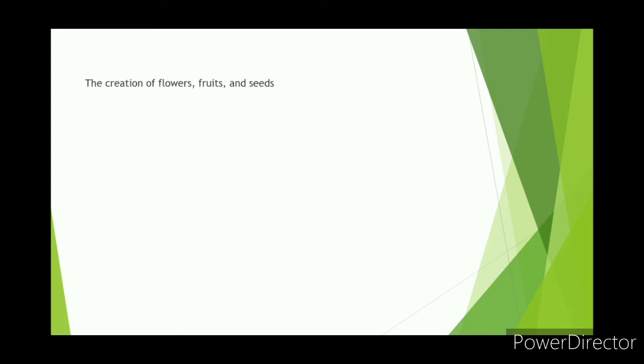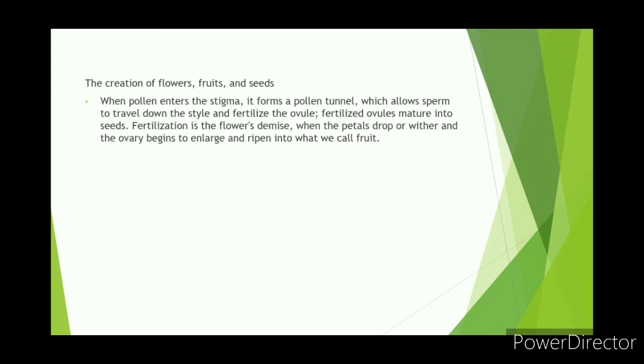The creation of flowers, fruits, and seeds. When the pollen enters the stigma, it forms a pollen tube, which allows sperm to travel down the style and fertilize the ovule. Fertilized ovules mature into seeds. Fertilization is the flower's domain. When the petals drop, the ovary begins to enlarge and ripen into what we call fruit.